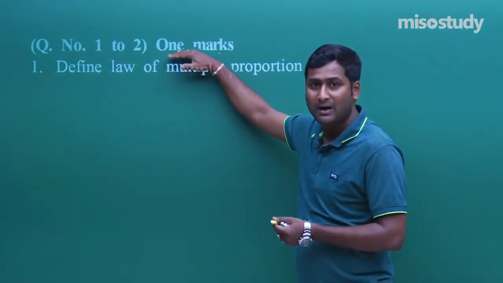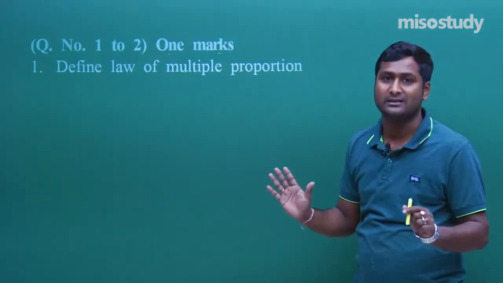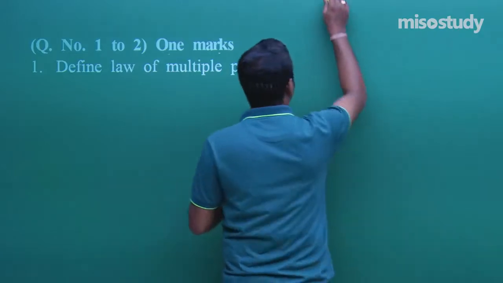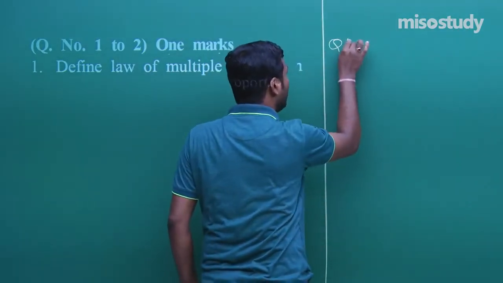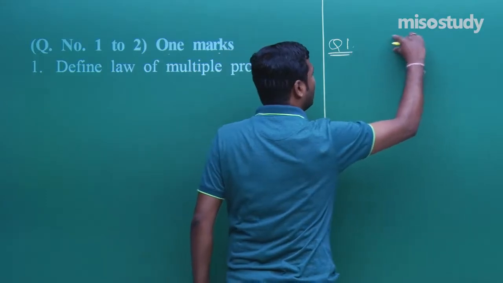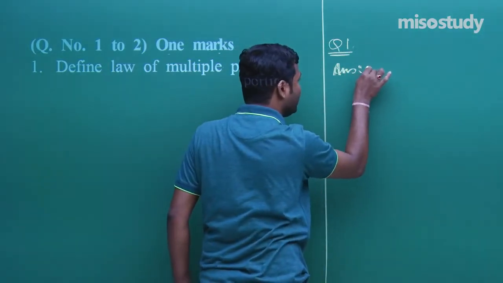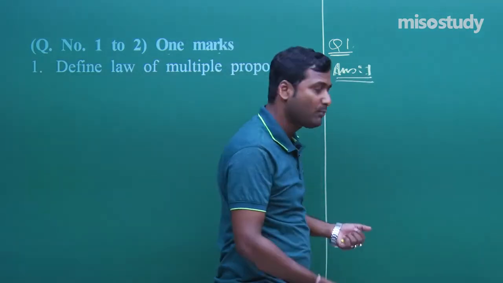If it carries 1 mark, we do not need to explain these things, just write the statement. Clear? Now I am writing here. Question number 1. Now, what is the law of multiple proportion?